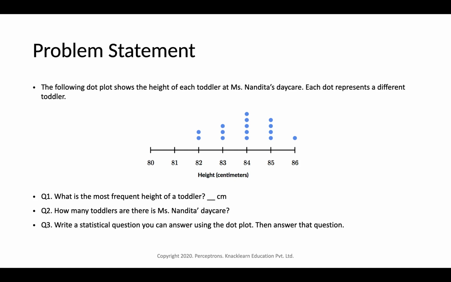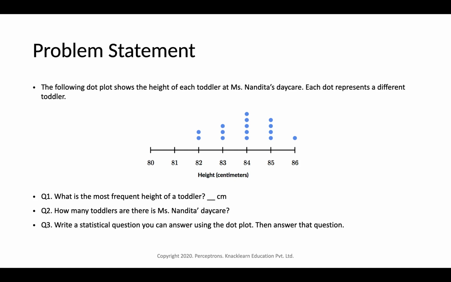The question here is, what is the most frequent height of a toddler? We can see clearly that the peak is at 84, so 84 centimeters is the most frequent height of a toddler. The next question is, how many toddlers are there? We can just count the dots, so it is 15. So 15 toddlers are there in Miss Nandita's daycare.